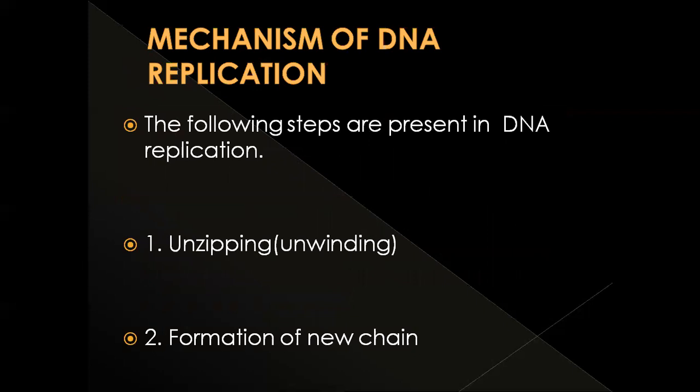So now the mechanism of DNA replication. How the DNA replication takes place. How the two strands of the DNA open. How the new strand synthesis takes place. When we see this mechanism, there are two steps. First one is unzipping, or unwinding of two strands of DNA. Second one is the formation of new chain. First the parent DNA comes, the two strands separate, that is unwinding. Then formation of the new chain takes place.